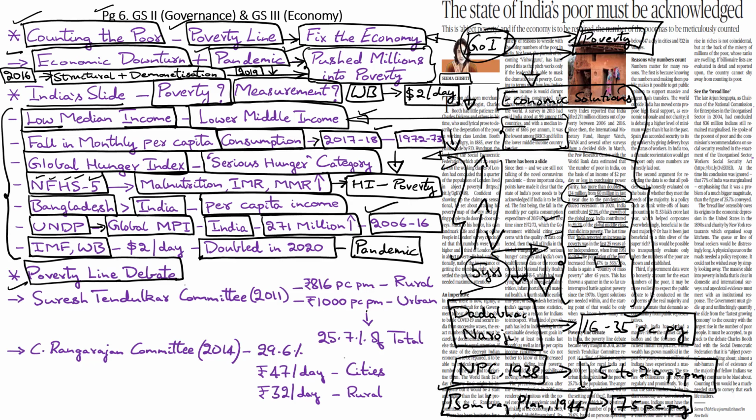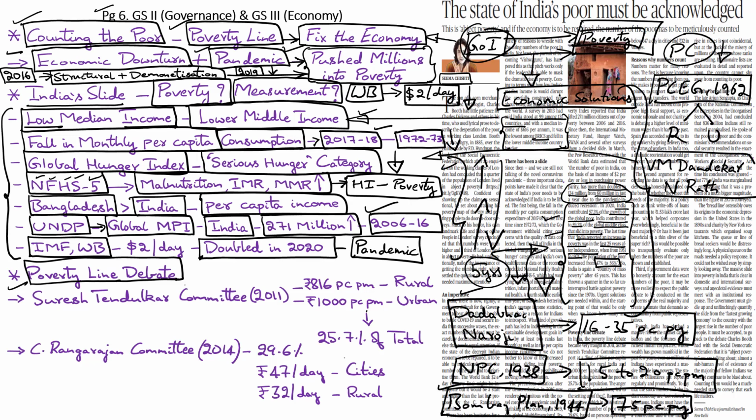Then post-independence, several committees have been set up, primarily under the erstwhile Planning Commission of India, to estimate poverty levels in the country. First, we had the Planning Commission Expert Group of 1962, which formulated separate poverty lines for rural and urban areas. Then V.M. Dandekar and N. Rath made the first systematic assessment of poverty based on national sample survey data.